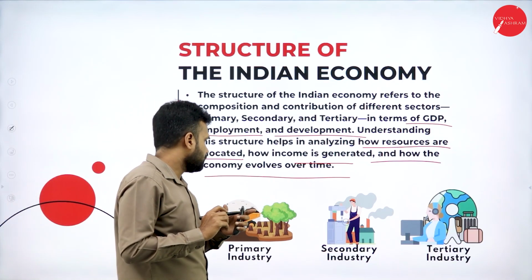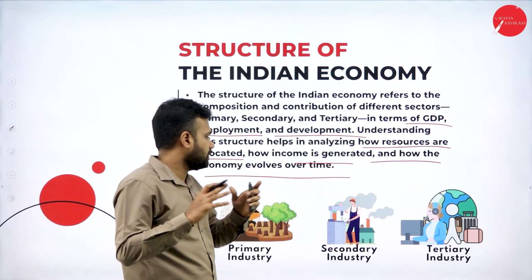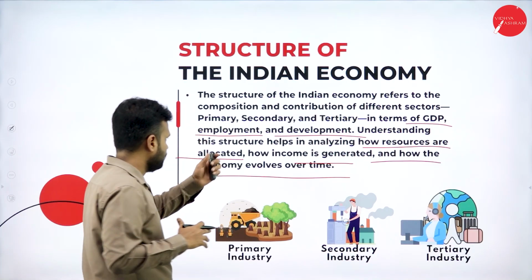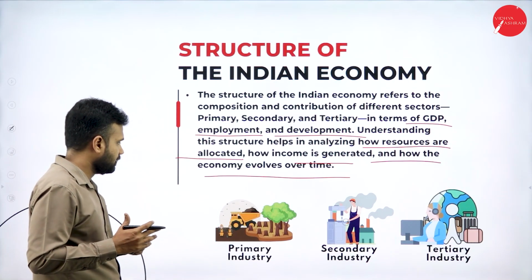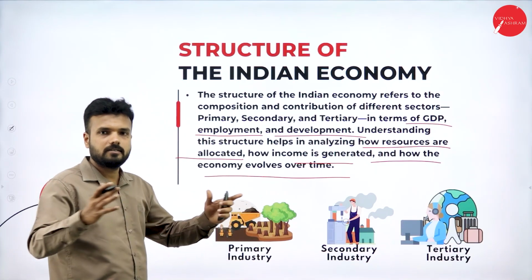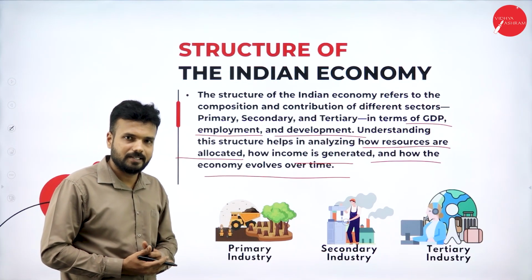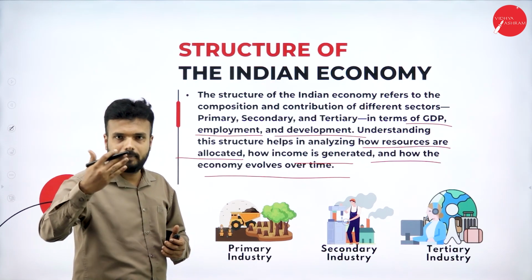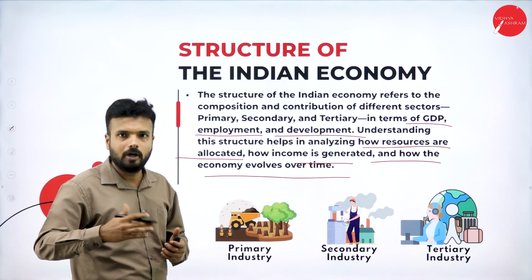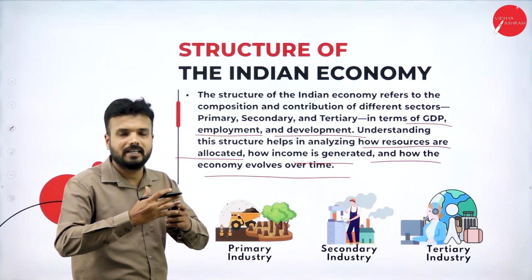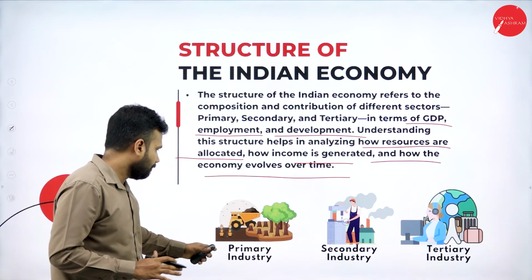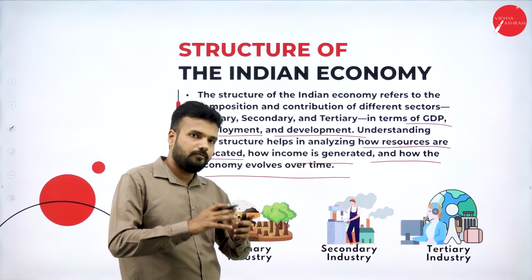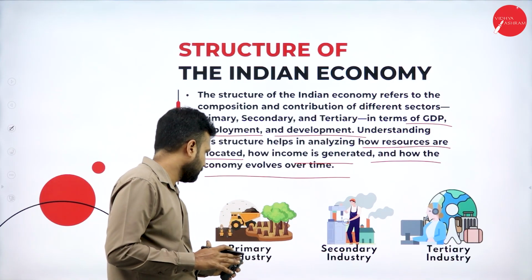So, as I said, this structure gives us complete clarity regarding the contribution of these sectors. When it comes to the primary sector, all the primary activities, whether it is agriculture, forestry, mining, fishery, animal husbandry or cattle rearing, we call it the primary industry, or primary sector. These are the first activities that happen in the economy.